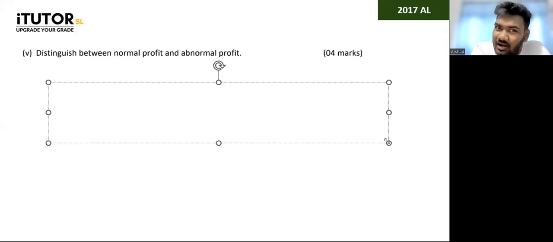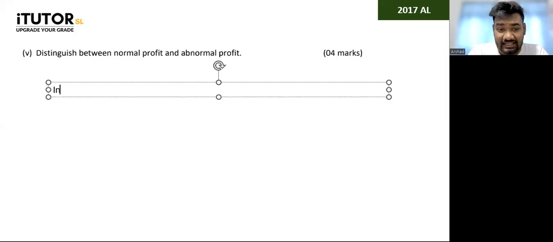You can start your answer by talking about what is profit, right? You don't have to talk about long run, short run, right? You can talk about how you calculate profit. So you can say, in economics, profit is the difference between total revenue and total cost.